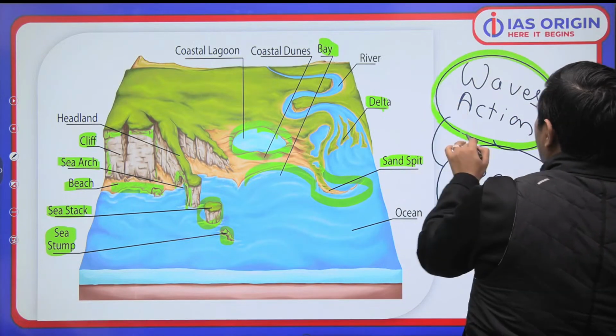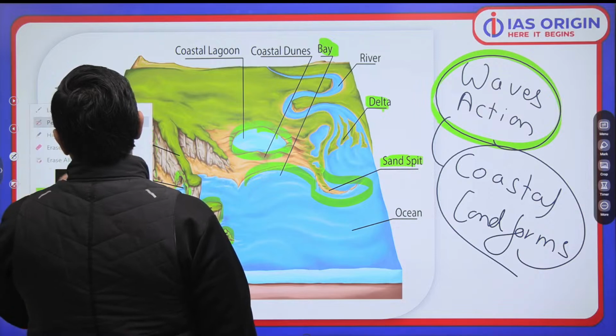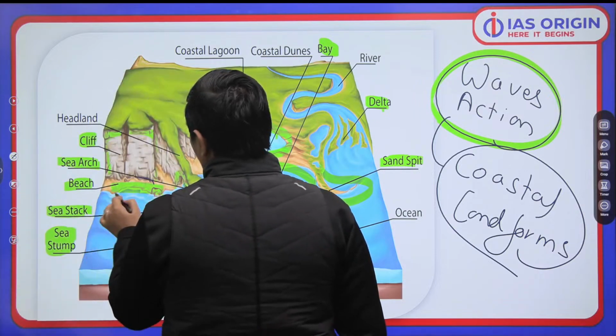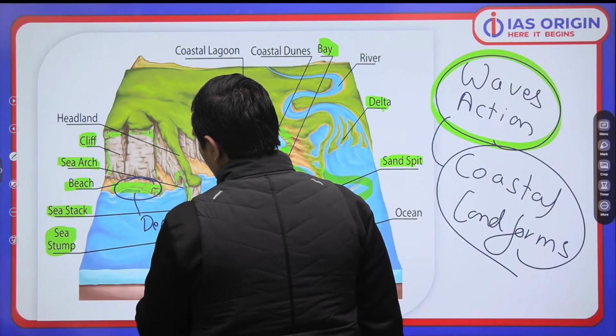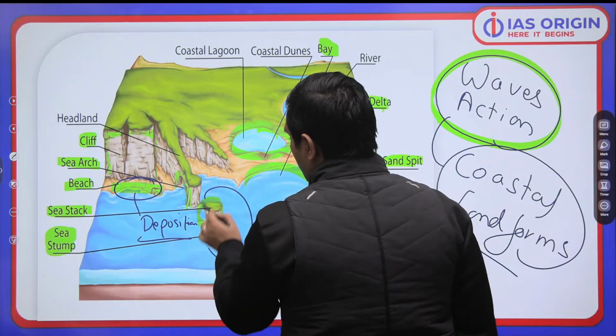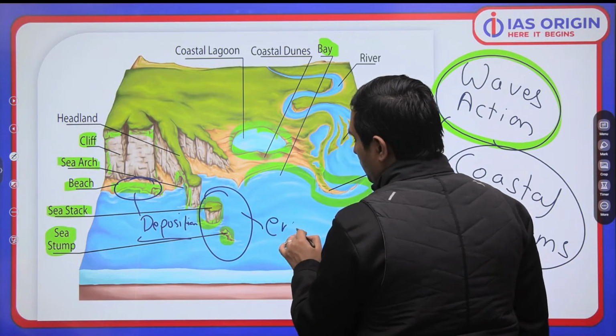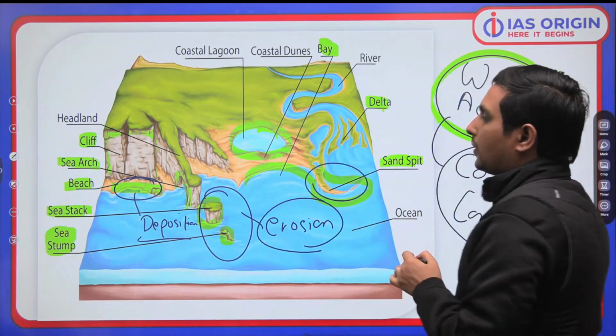So we'll certainly be talking in detail. For example, when I talk about the beach, how is a beach formed? A beach is formed by deposition. But on the other hand, a sea stack or sea stump is formed because of erosion by the waves. And this spit bar is because of deposition.